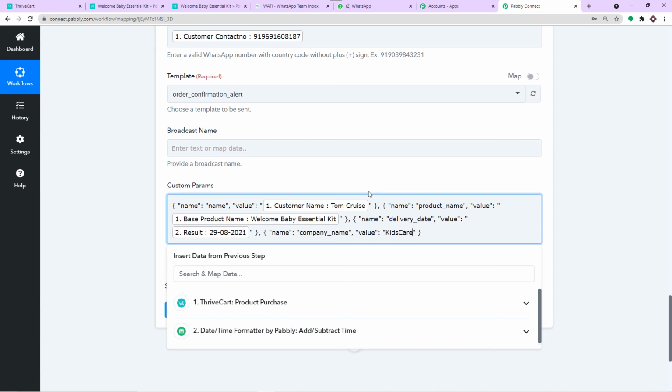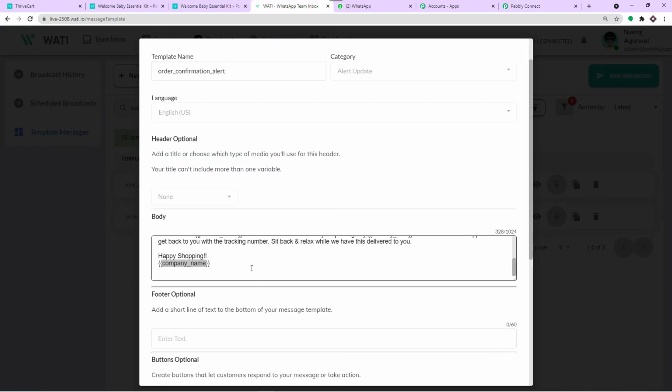So remember this is the template that I have built on Vati, and using this template I am sending the WhatsApp message. So my point is you actually have to build your own template and get it approved by Facebook. It barely will take maybe just 30 minutes, or maybe it can go up to 1 day or 2 days, but eventually if they like it, if they have no issues, they will approve the template.